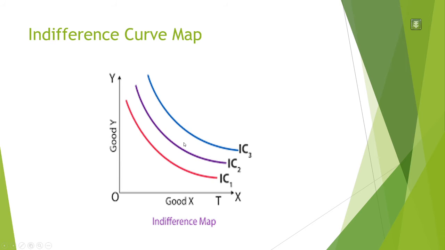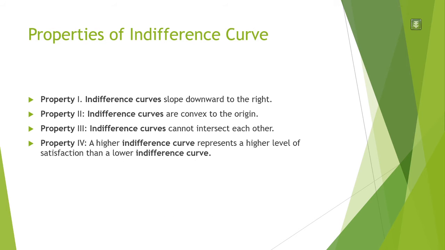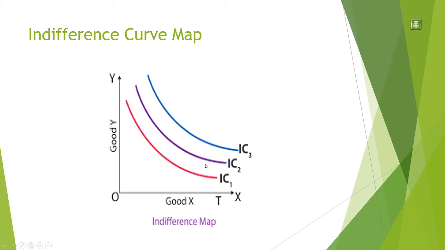So indifference curves do not intersect each other. And the last is that a higher indifference curve represents a higher level of satisfaction. So I will say there are three indifference curves, IC1, IC2 and IC3, where IC3 gives you a higher level of satisfaction than IC2 and IC1.